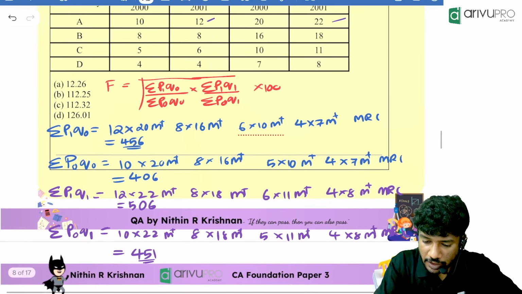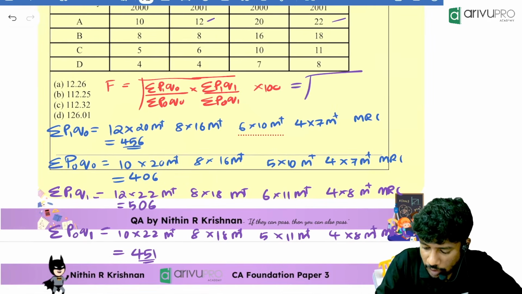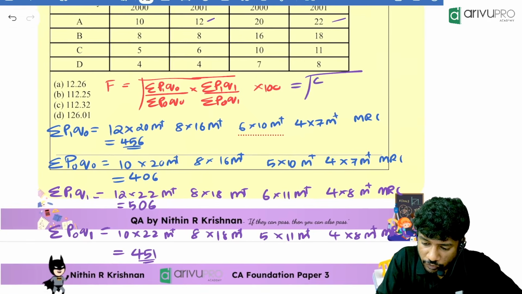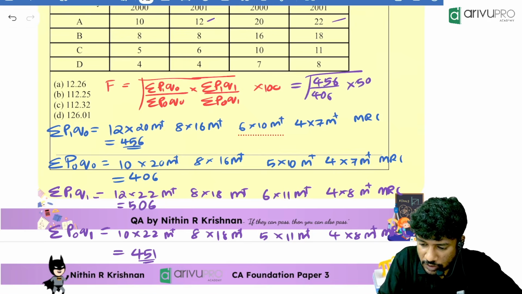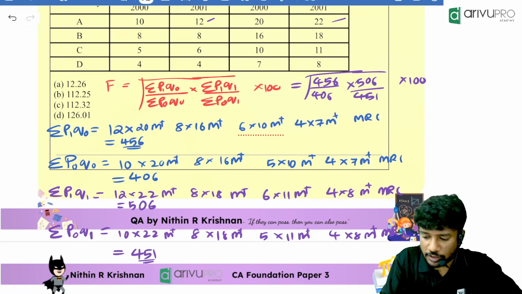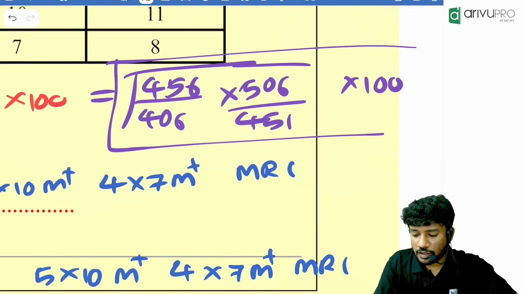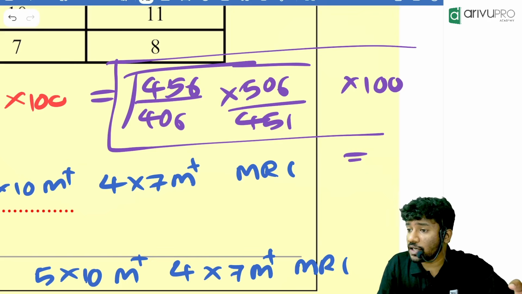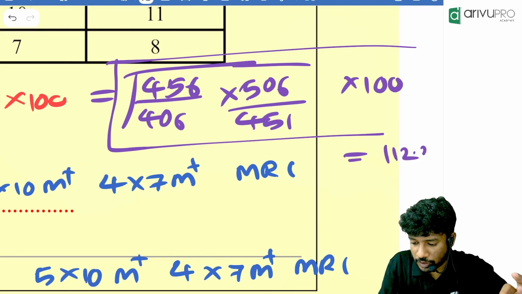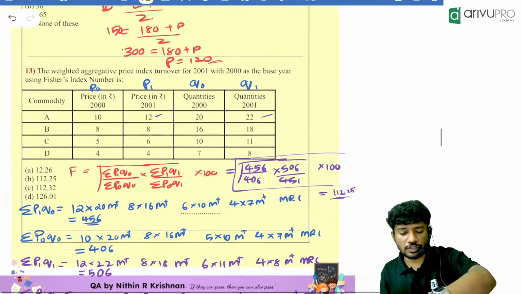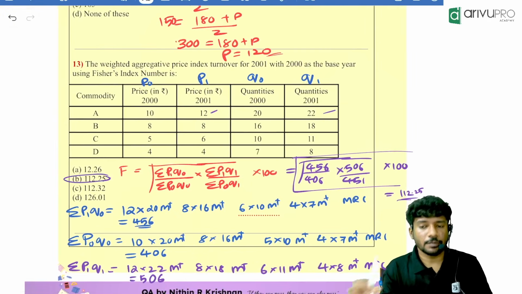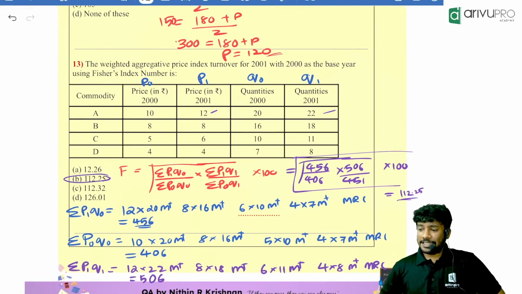We will substitute over here. How much are the values, people? Root of what all things are there? 456 divided by 406 into 506 divided by 451 into 100. Use calculator. Get me the answer for this. 112.25. Yes, 112.25 is your answer. Which option is the answer, people? Option B.